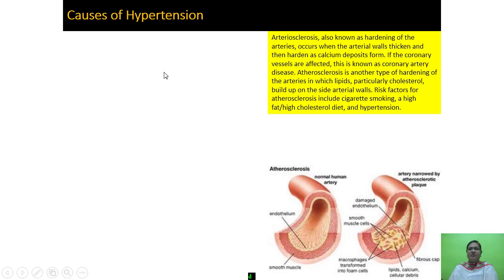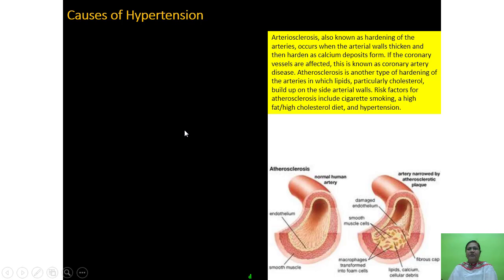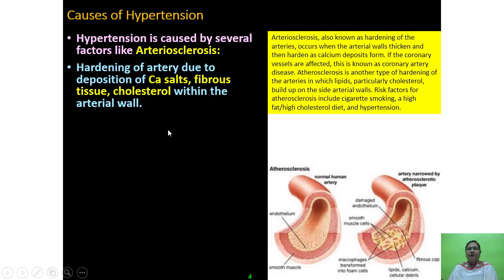The next is causes of hypertension. Hypertension is caused by several factors like arteriosclerosis, that is hardening of the artery, means the walls of the artery become hard due to the deposition of calcium, fibrous tissue and cholesterol within the arterial wall.